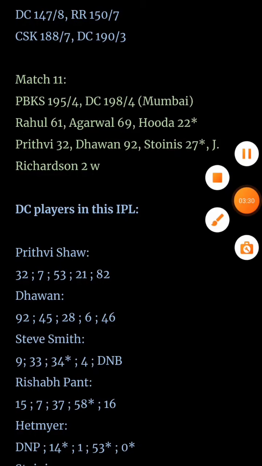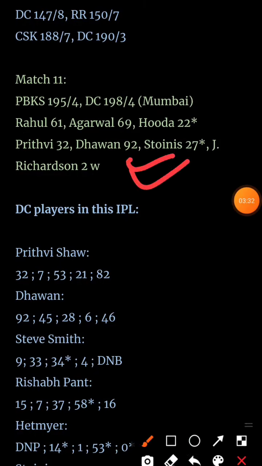But the DC team chased the target very easily without any problem. In the end, they lost 4 wickets, but that does not matter. They chased it very easily. Dhawan scored 92. Very good innings by Dhawan. Stoinis scored 27 not out.